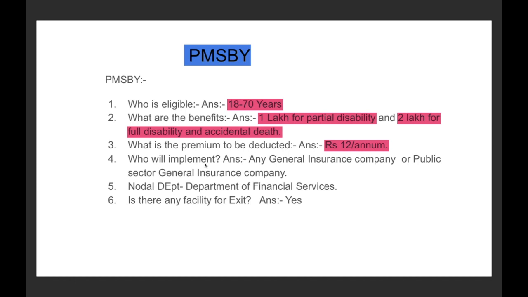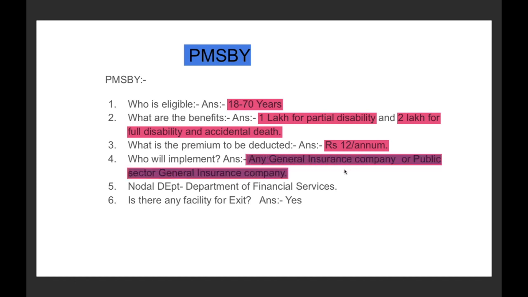And the next question is, who will implement this particular scheme? The scheme will be implemented by any general insurance company or the general public sector insurance company. Why I have put the terms general insurance company or public sector general insurance company is important, because UPSC will give you an option like LIC is the only implementing authority of Pradhan Mantri Suraksha Bima Yojana, then that statement will be wrong.